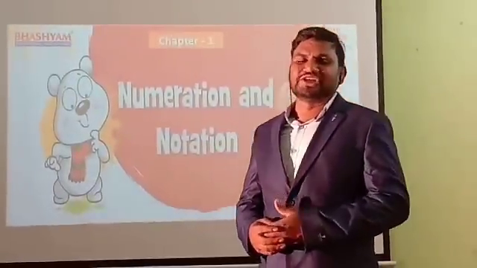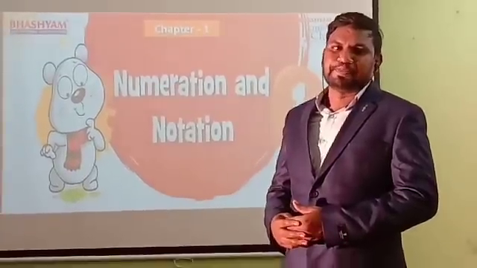If you read the number, that also has one name. Sometimes we write all the numbers with symbols. Yes or no? Yes. Those symbols, if you write like this, this formation also has one name. That is our topic name: numeration and notation.